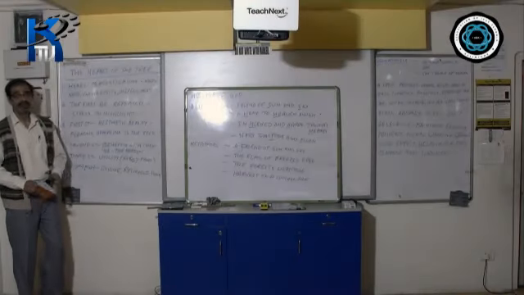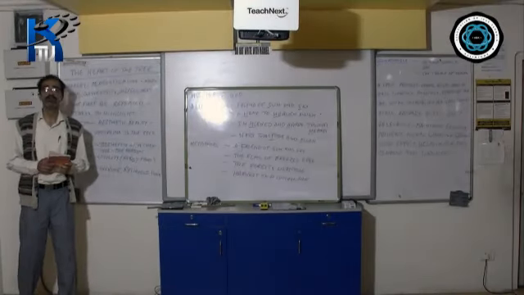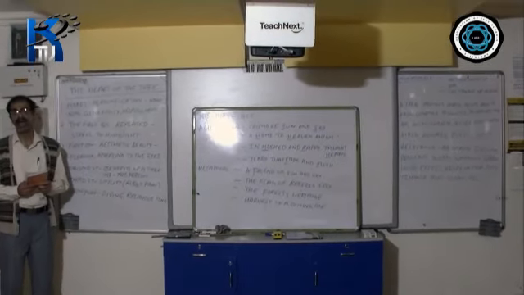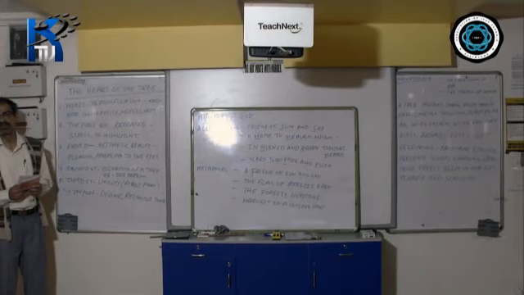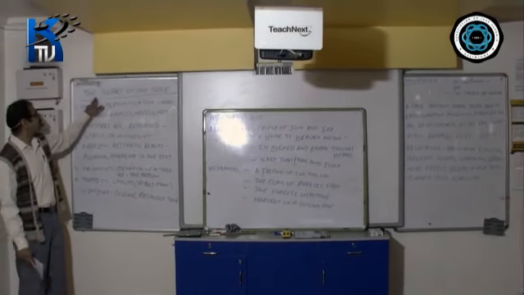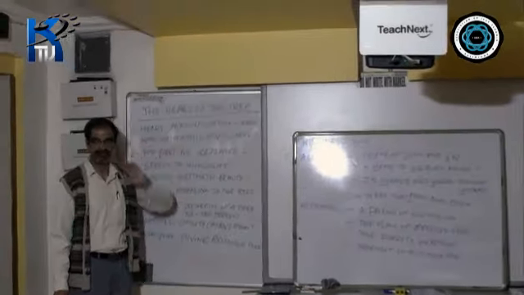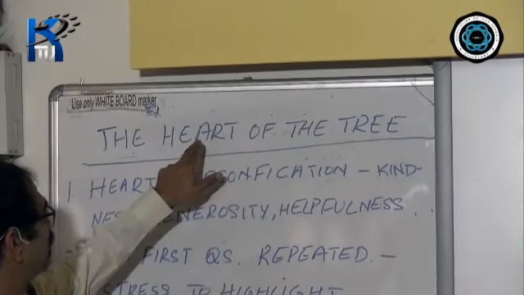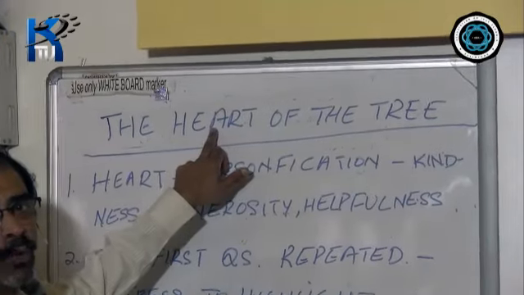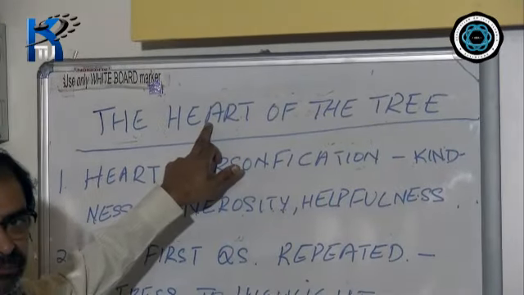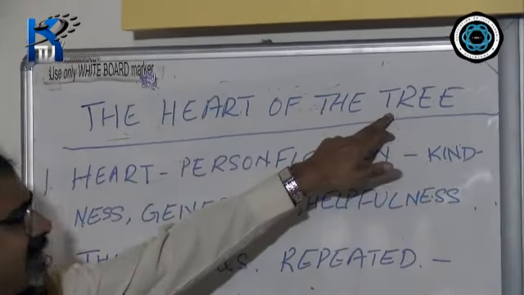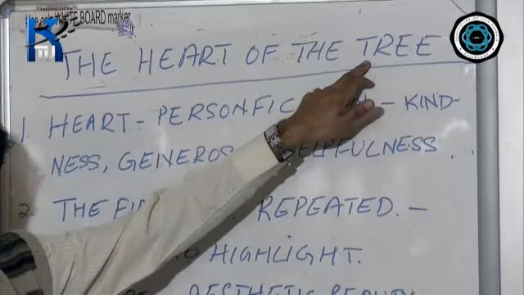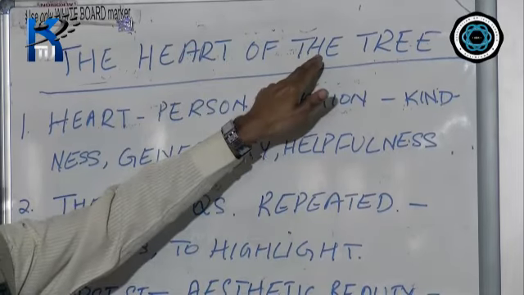Good afternoon, children. So today we will move on to the third untouched poem in ICSE and likely in 2021, The Heart of the Tree. Now the question arises, what is the implication of the word heart here? Now a tree does not have a heart, but the poet says the heart of the tree.